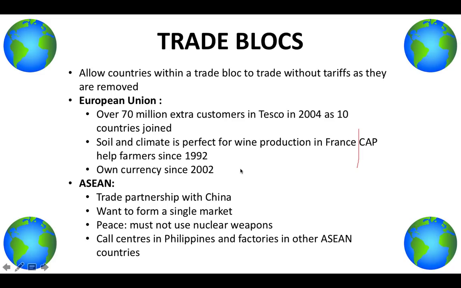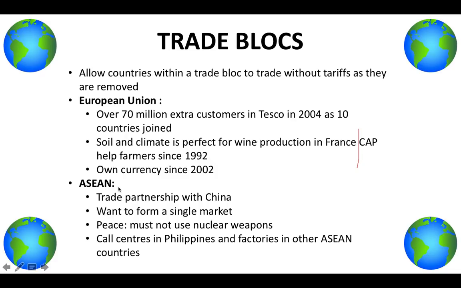But they also do suffer, and they have had to place quotas on certain imports, such as in 2006. The EU's production of underwear was jeopardized because of such large Chinese imports of underwear. So they've had to place quotas on that. But besides that, there are pretty much no problems with the EU. And also, one of the main benefits is the freedom of movement because of the Schengen Agreement, which I mentioned earlier.